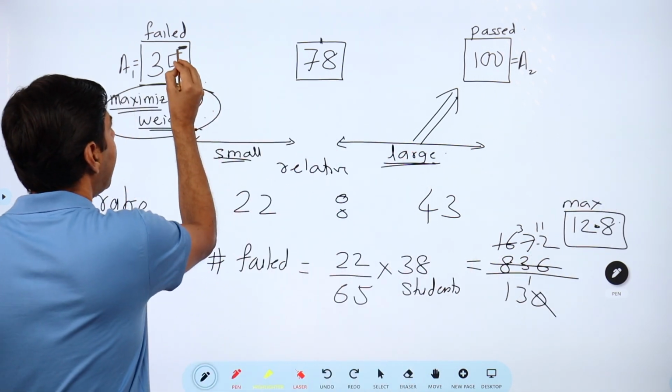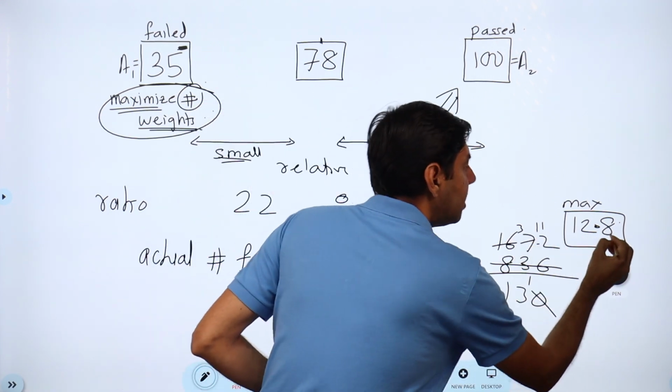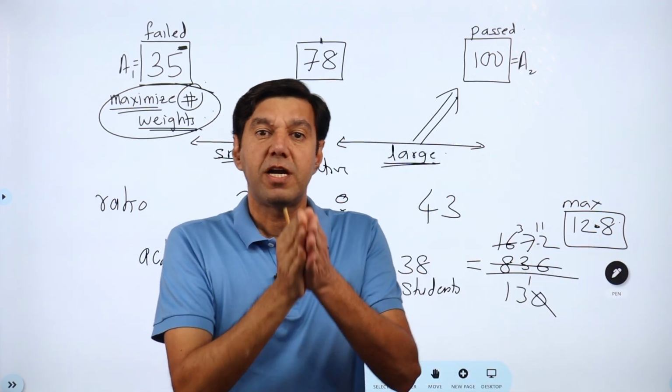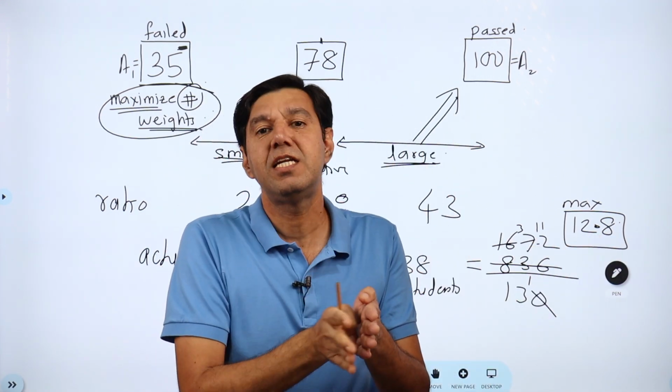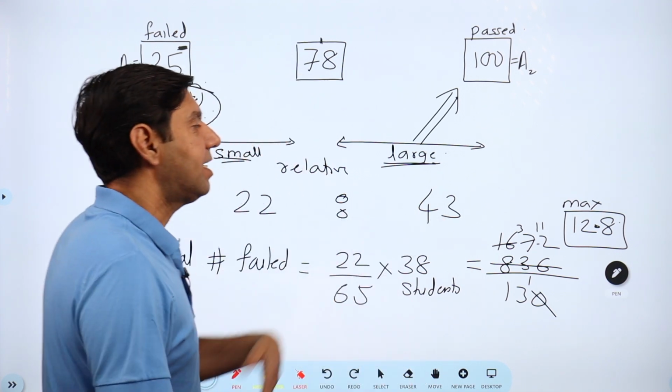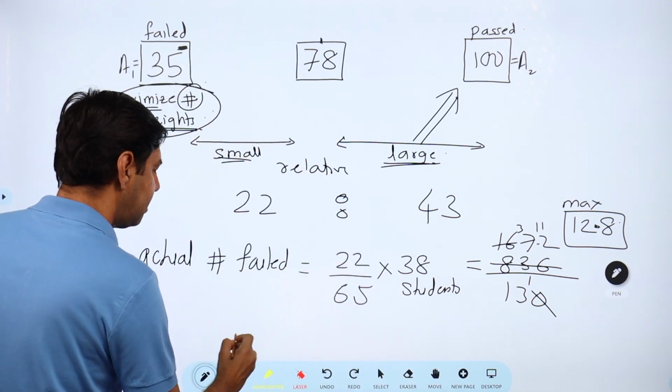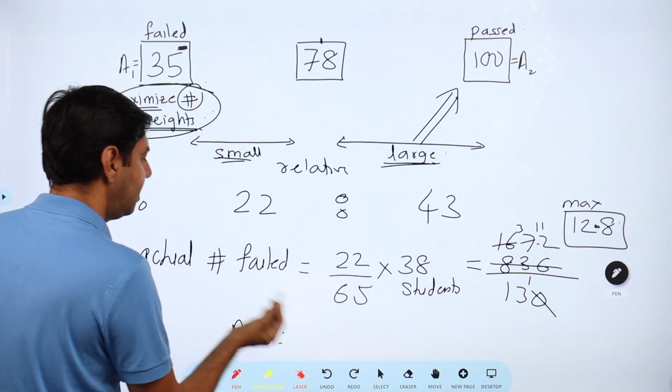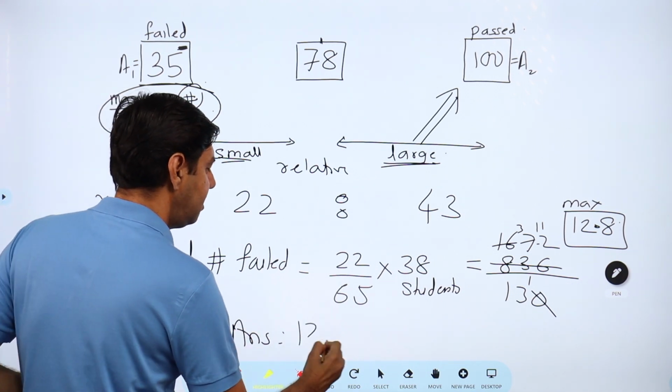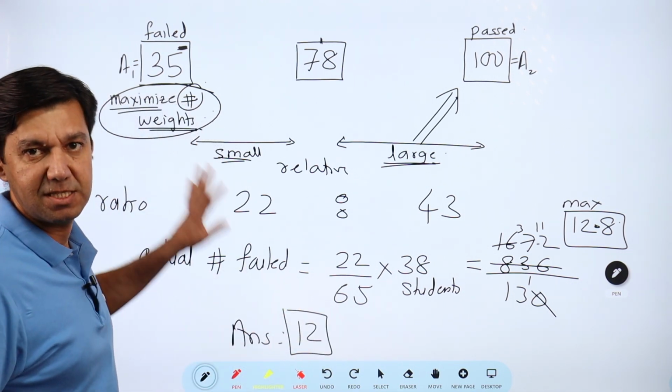And what about this minus? It simply means it cannot be exactly 12.8, but it can be 12.799999. Anyway, that's a fraction. So my answer to this question, and number of students cannot be a fraction, so my answer is 12 students can maximum fail.